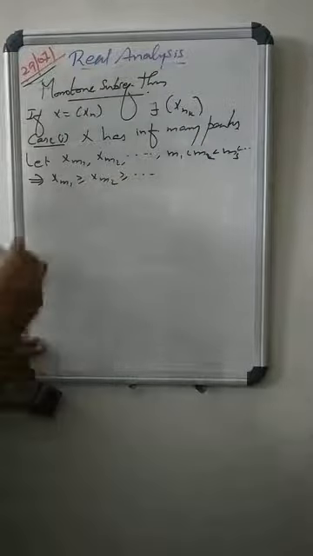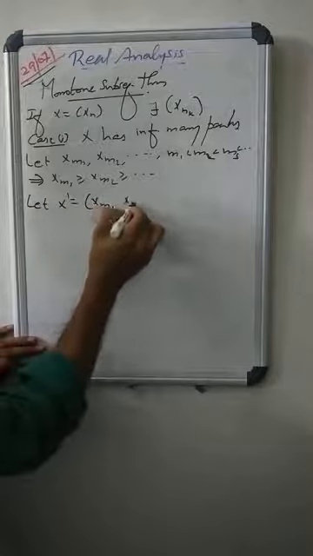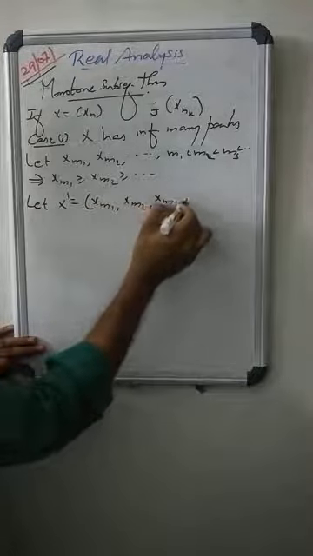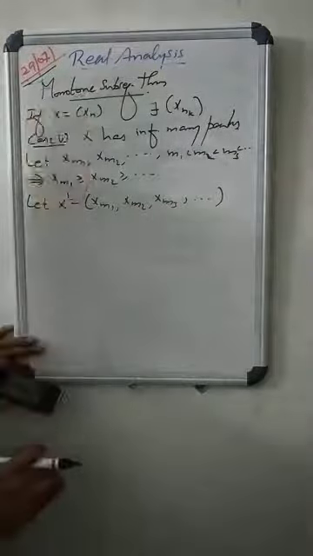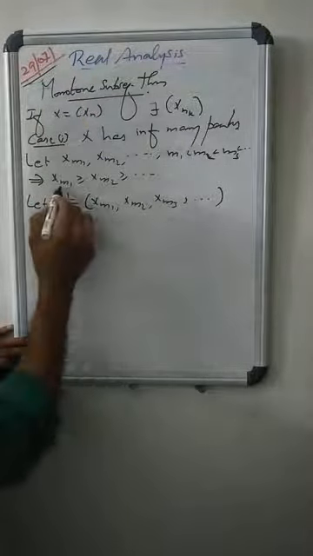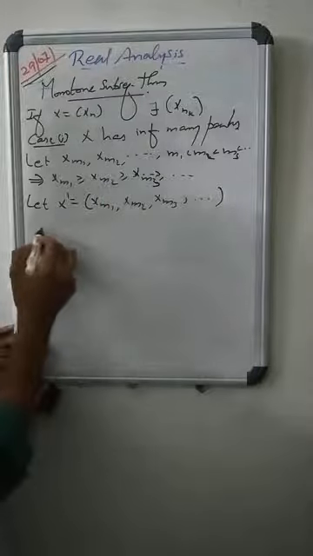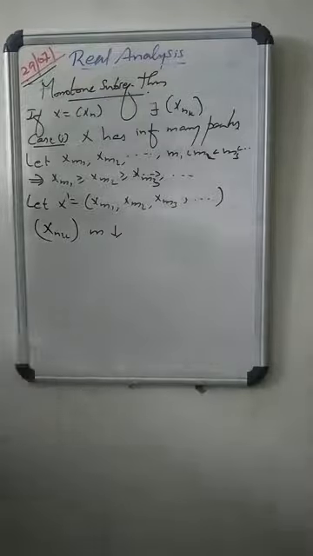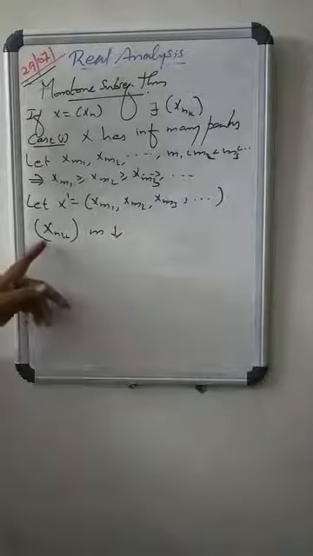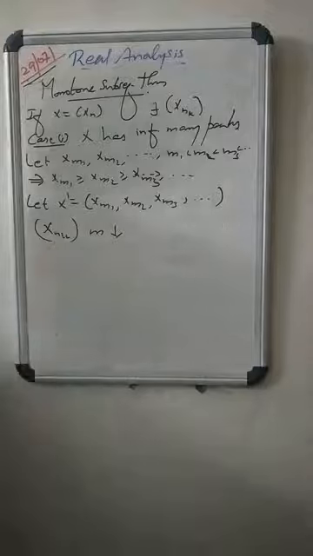Let x dash equal xm1, xm2, xm3, etc. What about this x dash? This is a subsequence of the given sequence xn, and xm1 is greater than or equal to xm2, greater than or equal to xm3, etc. This means the subsequence is monotonically decreasing, hence monotone.